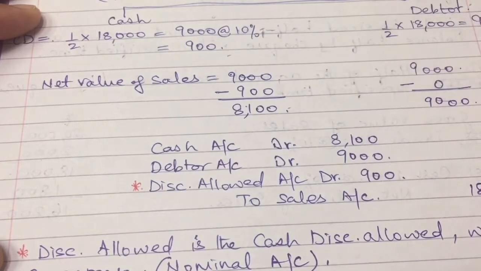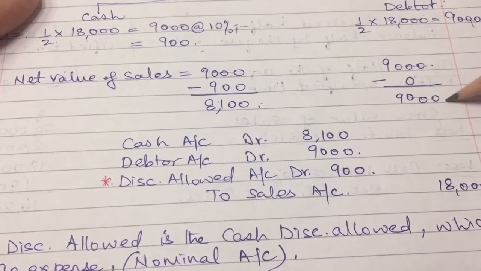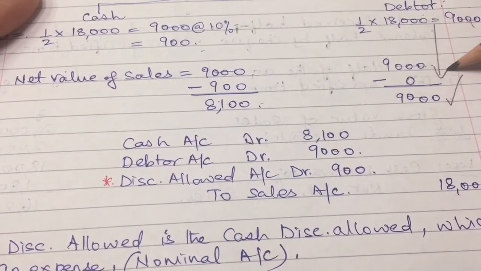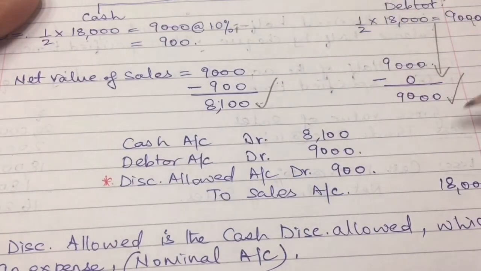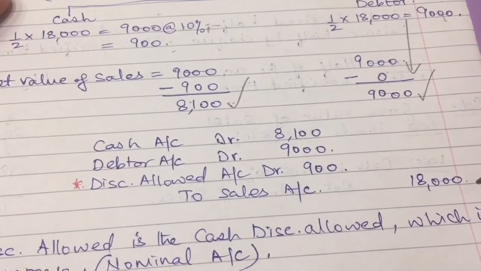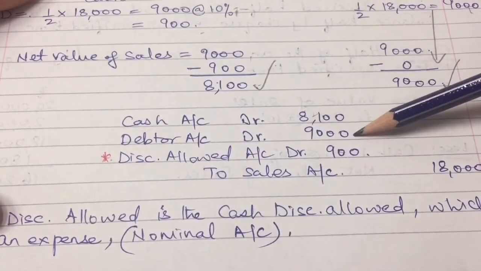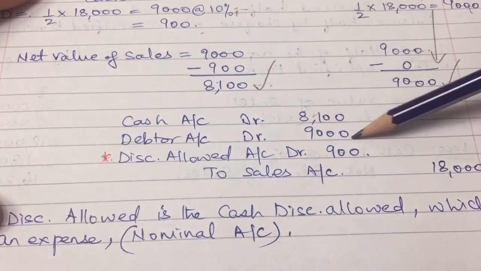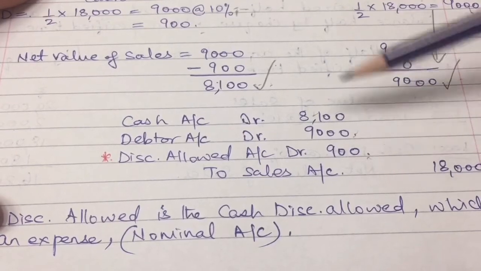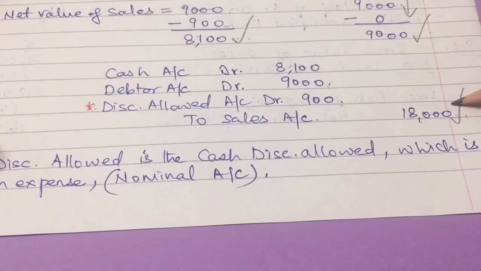Now how to make the journal entries? Here no discount, so it will be 9,000. My debtor will be 9,000, that's sure. My cash will be 8,100, that is also for sure. My total sales was 18,000 from here. Okay, so cash account is coming, debtor is also increasing. Cash is 8,100, debtor is 9,000. Discount I have given is only 900. Okay, and my total sales is 18,000.